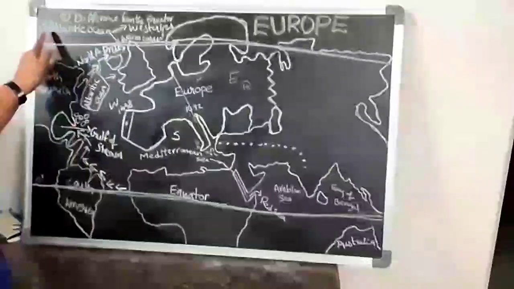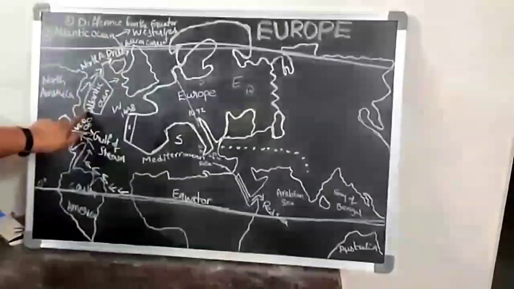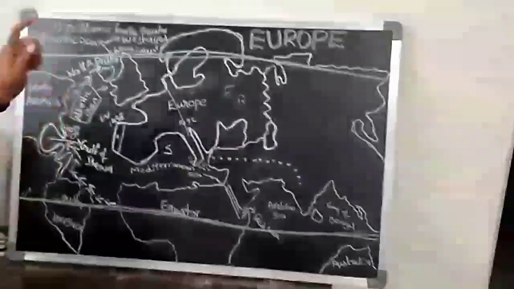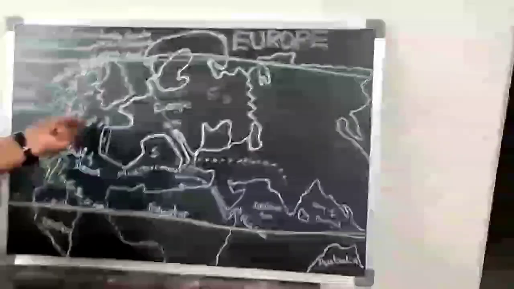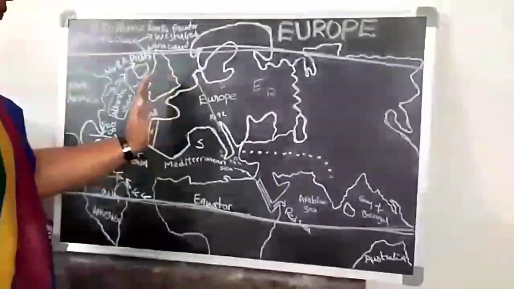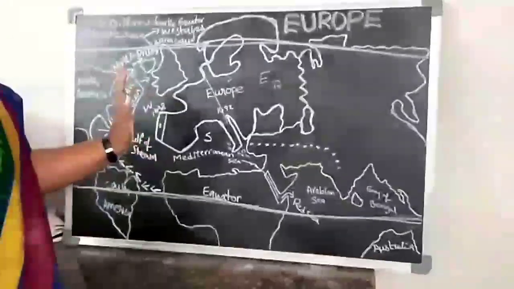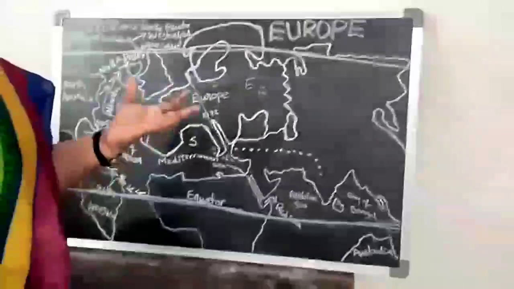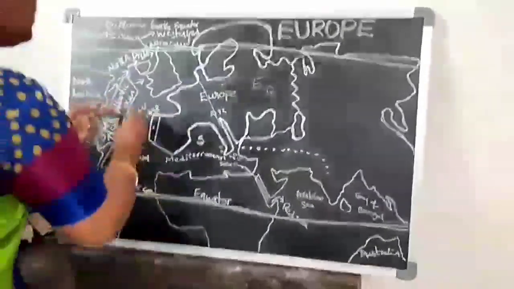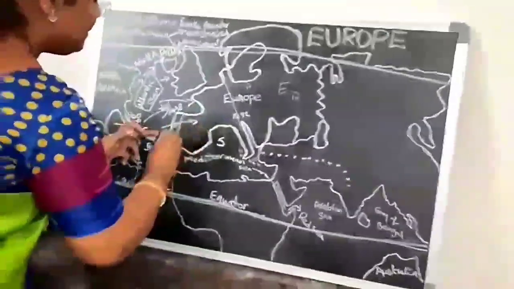Second thing is the Atlantic Ocean, which is in the middle here. Yesterday I showed you and I have written it today here. How does the Atlantic Ocean influence? The winds coming from the ocean, these winds coming from the Atlantic Ocean, are warm winds. Warm winds carry heavy moisture. So these are moving towards Europe like this.